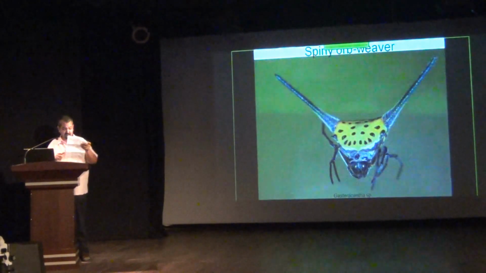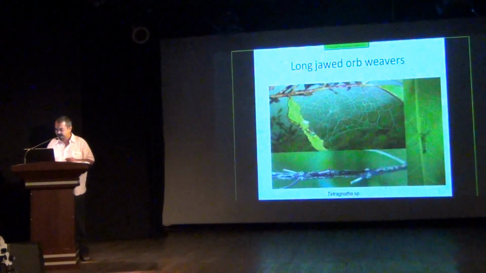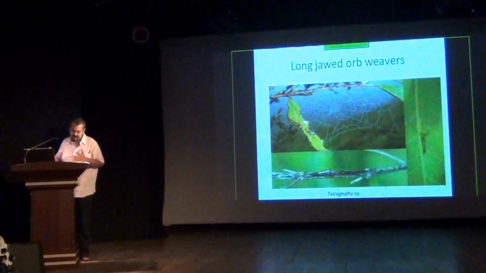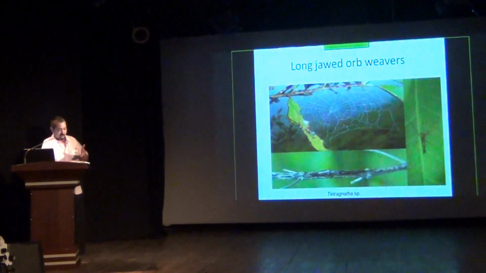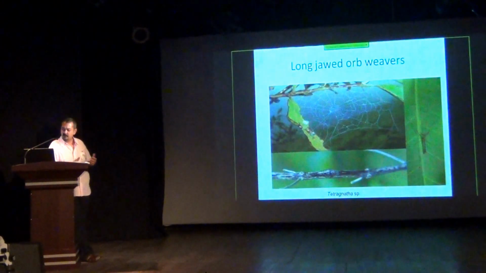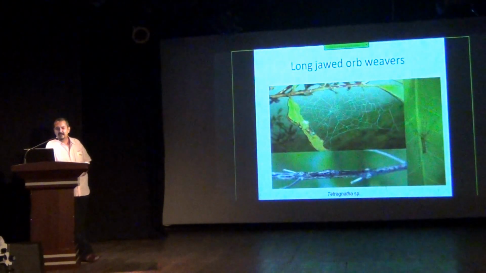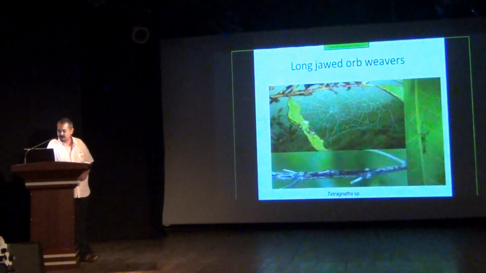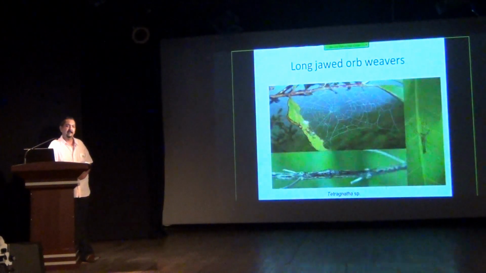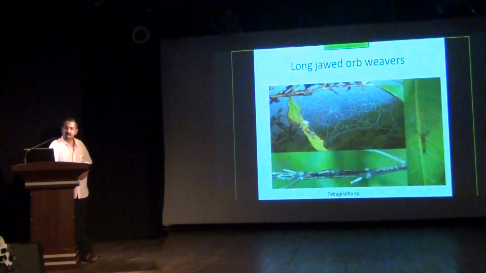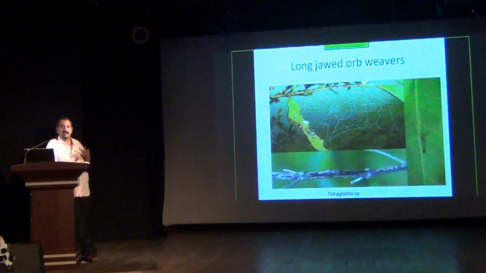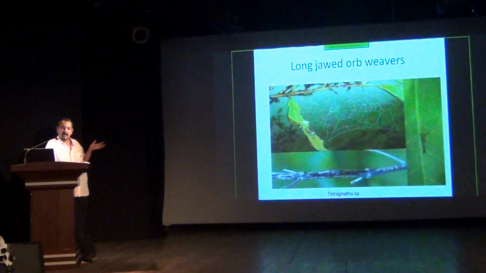The Tetragnatha. Again, orb weavers, but not from the family of orb weavers, as in they're from a family called Tetragnathidae, not Araneidae. So they are called long-jawed orb weavers. Of course, some of them have long jaws, but also like some of the species I mentioned before, common names are often misleading. Not always maybe, but often misleading, because even though they're called long-jawed orb weavers, not all the species in the genus have long jaws.